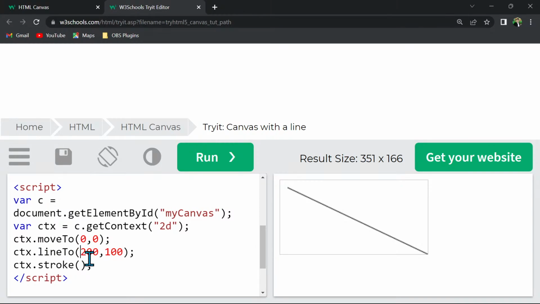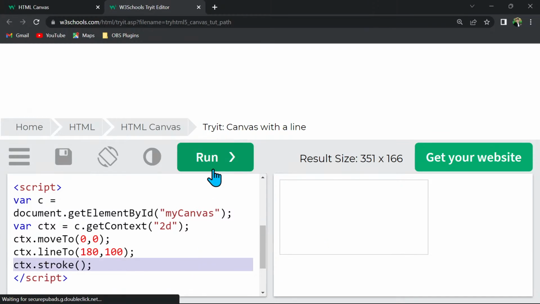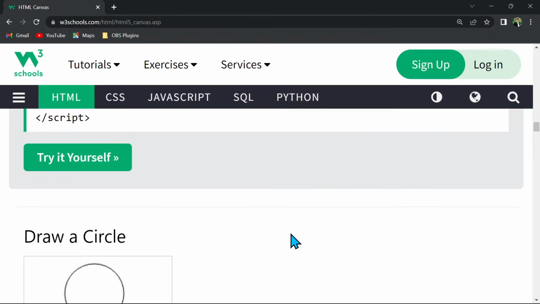So let's say the xy axis is here 180, so it will move like that. So we have to play with it in order to write whatever we want. And finally the stroke is there, which we are writing on that variable itself in order to output the line, because if you don't write this line there will be no output. So this is basic canvas.